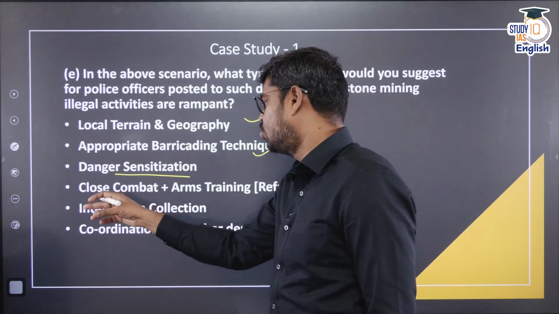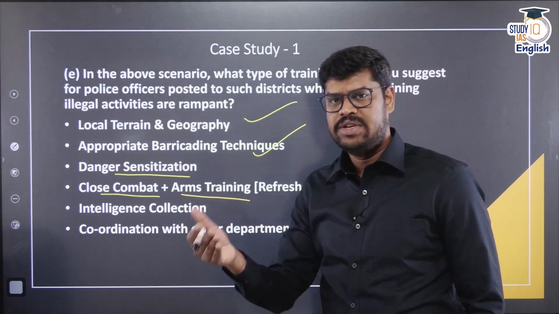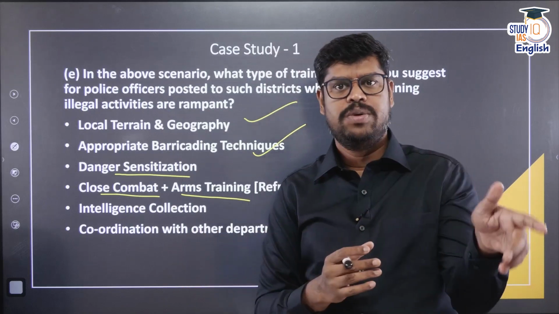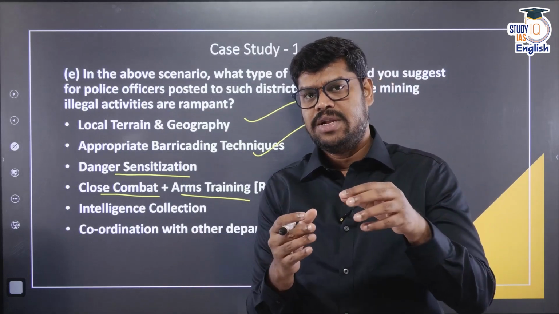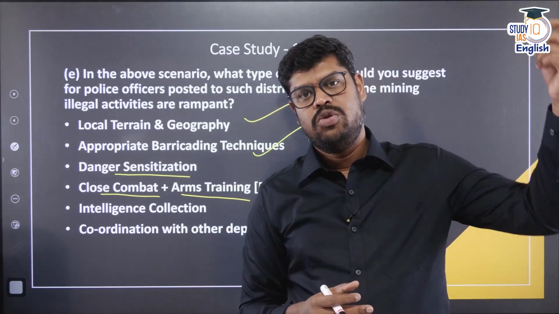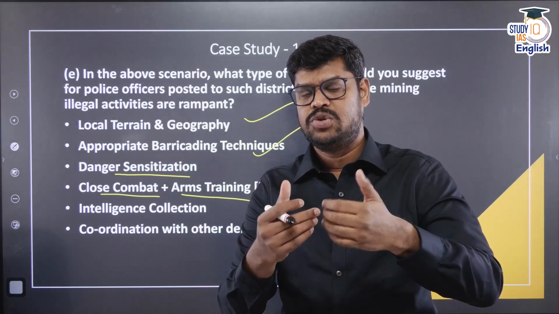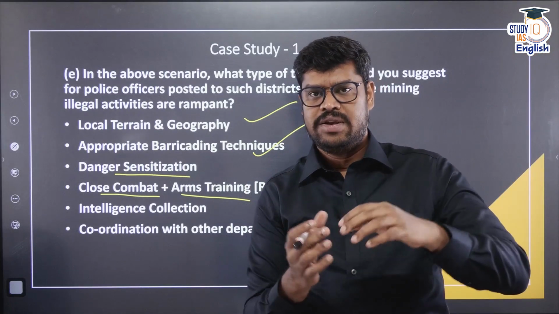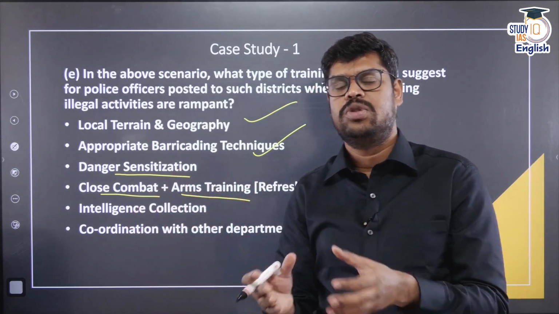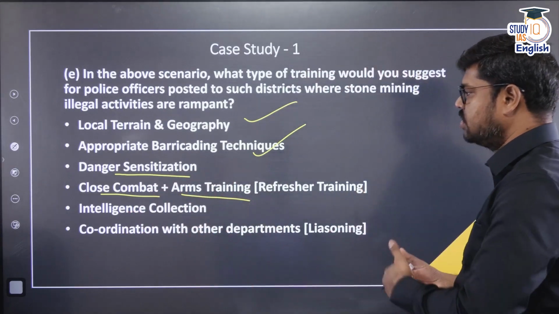And then officers should also be trained in close combat and arms training, which I think the police personnel anyways go through. But whenever they are to be posted to such areas, you can recommend that they be given a short refresher training, because whatever training they had was only during the training time when they were initially recruited, but you have to be repeatedly trained so that you become more efficient. So, whenever they are about to be posted to such areas, a short refresher training for a couple of weeks may be provided to them, so that they are well equipped with the use of arms and other close combat things.